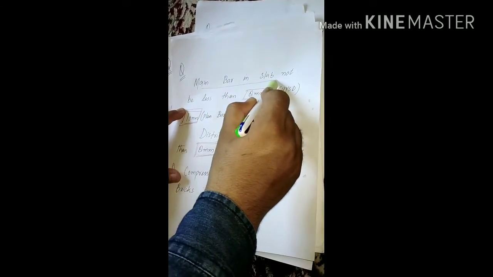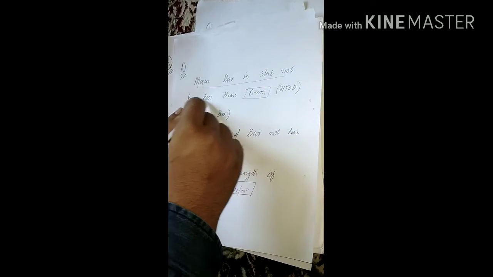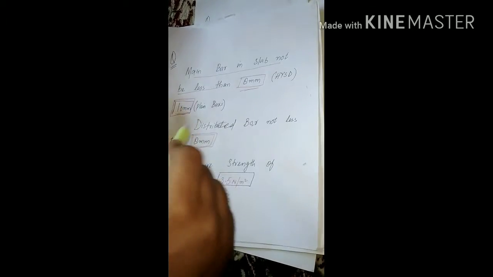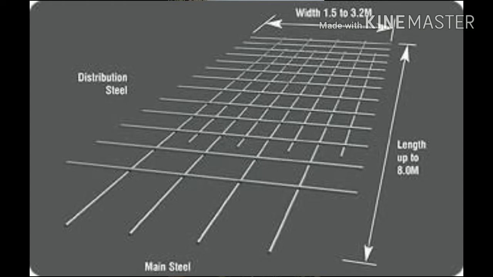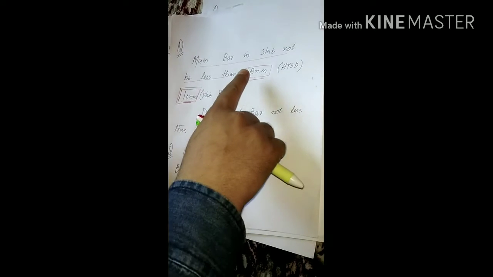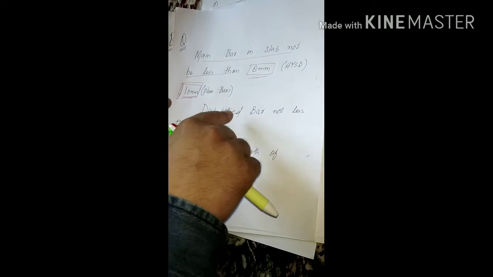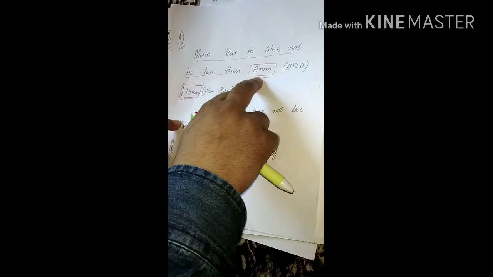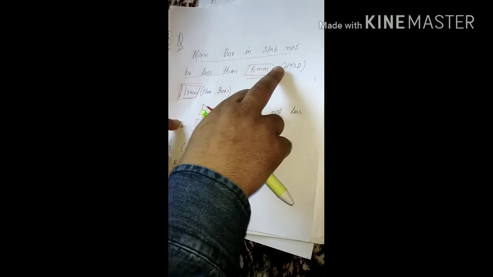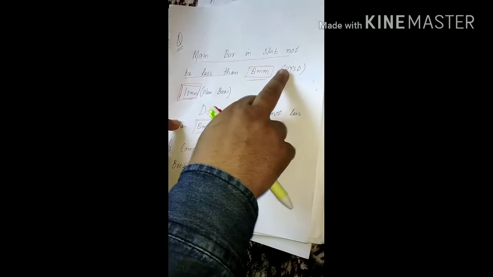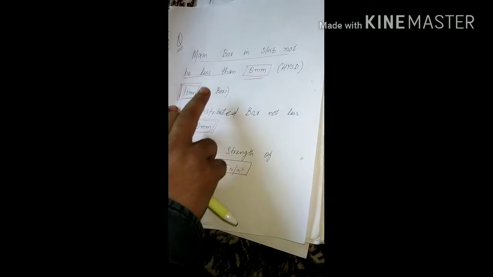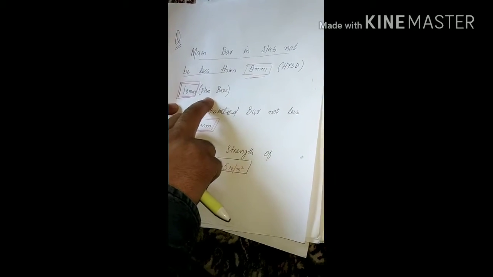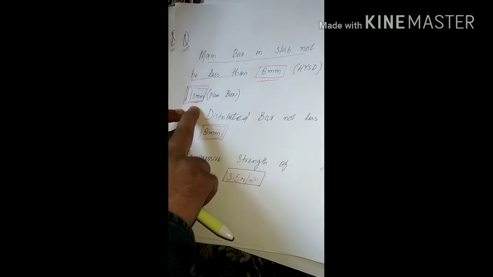Next question is: main bar in slab should not be less than 8 mm. So in slab we have two types of bars. One is the main bar and the second is the distribution bar. If we talk about the main bar, it should not be less than 8 mm. It should not be 6 mm, it should be 8 mm. If it is a high yielding strength deformed bar, that's an HYSD bar. If we are using plain bars in case of main bar, then it should be 10 mm.